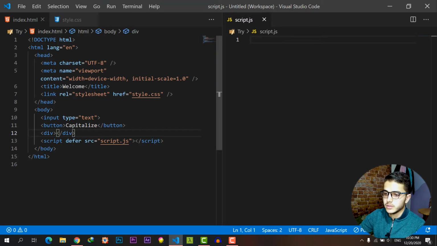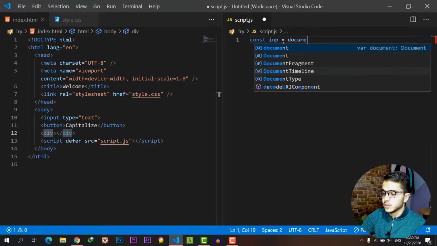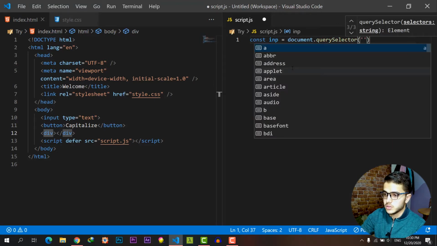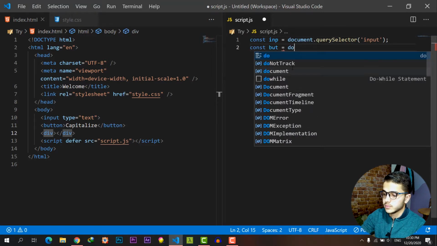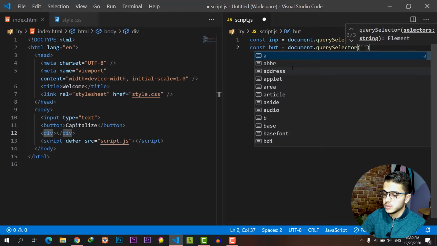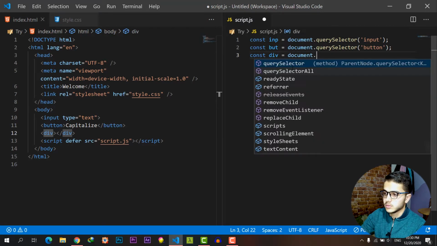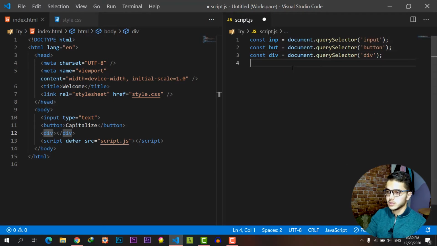First of all, let's get those three: the input, the button, and the div. I like using querySelector, so const. Let's start with the input. I'll call it emp, document.querySelector. I love querySelector. It's very simple and very efficient. So here input. The second one is the button, document.querySelector button, and finally the div, document.querySelector div. Now we have the three elements.